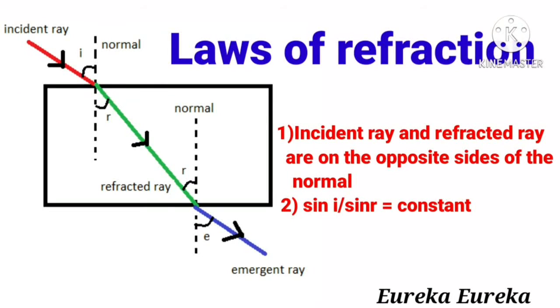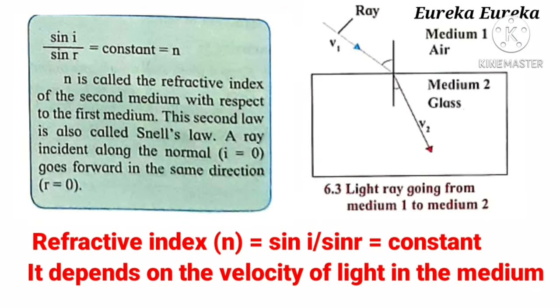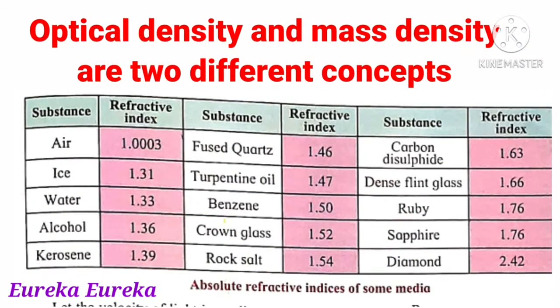Now let us see the laws of refraction. The incident ray and refracted ray are on the opposite sides of the normal. And for a given pair of media, here the media are air and glass, the ratio of sin i to sin r is a constant. This ratio, that is the refractive index n, which is equal to sin i upon sin r, is a constant, and it depends on the velocity of light in the medium in which refraction takes place. And here there is a chart which shows the refractive indices of different substances.